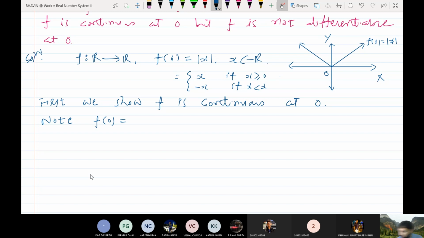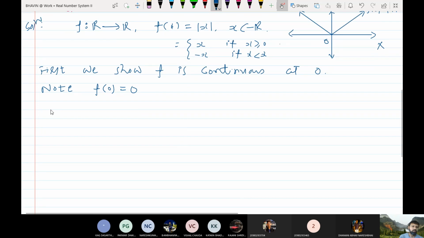Abhay, what is f of 0? f of 0 is 0. Yes, 0. f of 0, just look at these conditions. x greater than or equal to 0, then fx equal to x. So if you take x equal to 0 here, f0 is 0.